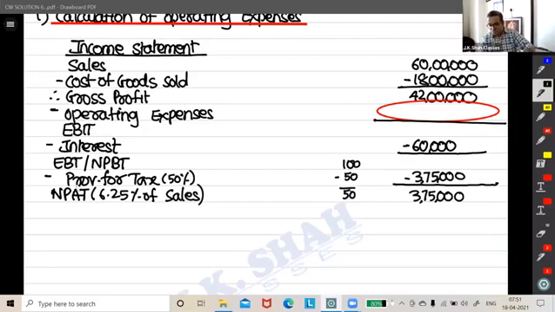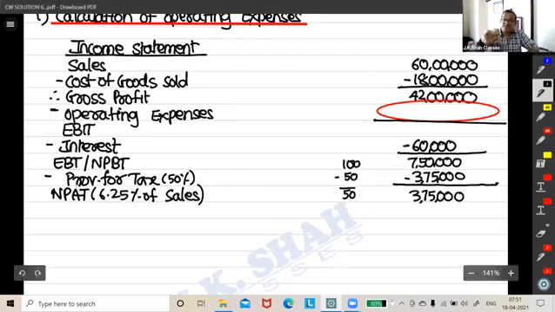Minus 60 was subtracted and you got 750, so go in reverse and add back 60 also. Get this as 8 lakh 10,000.